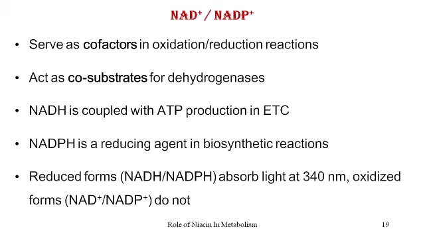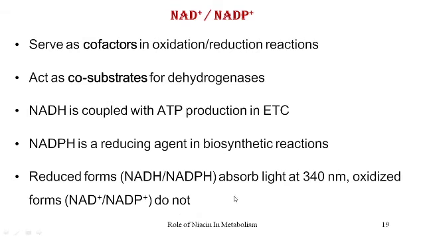There is one characteristic of these coenzyme forms which they exhibit in their reduced and oxidized forms. When reduced, these coenzymes absorb light at a particular wavelength, that is 340 nanometers, whereas the oxidized forms do not.